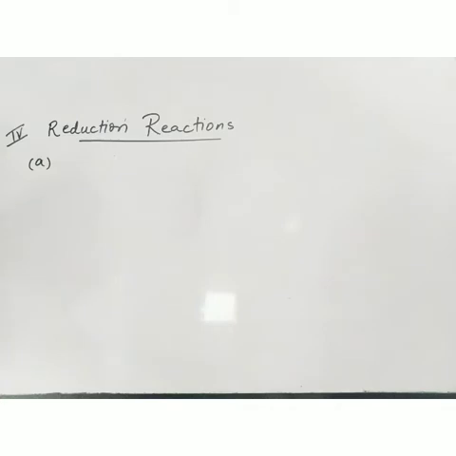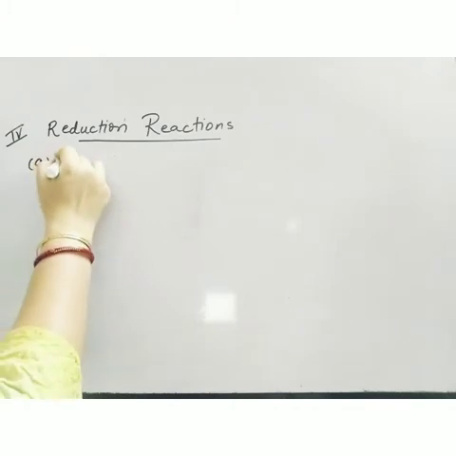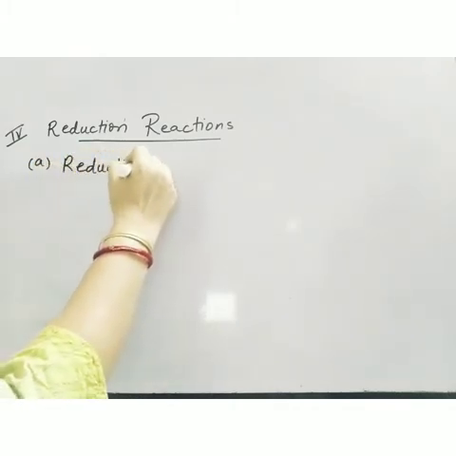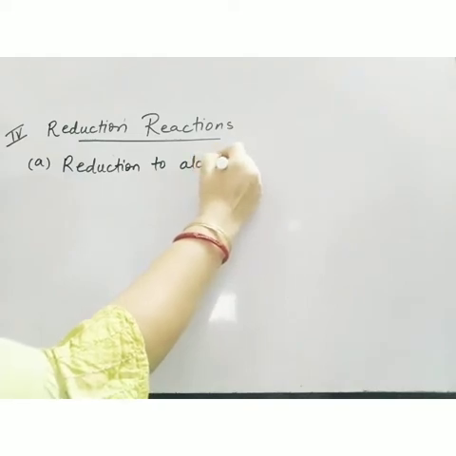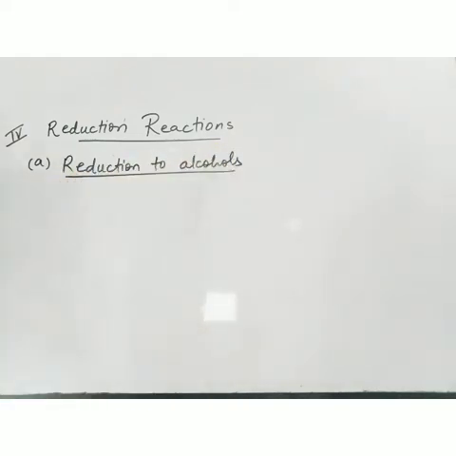Students, in the previous video, we discussed some chemical properties of aldehydes and ketones. In this video also, we'll continue with the chemical properties of aldehydes and ketones, and we'll discuss reduction reactions of aldehydes and ketones. The first is reduction to alcohols. Aldehydes and ketones can be converted to primary and secondary alcohols respectively by use of reduction reaction.